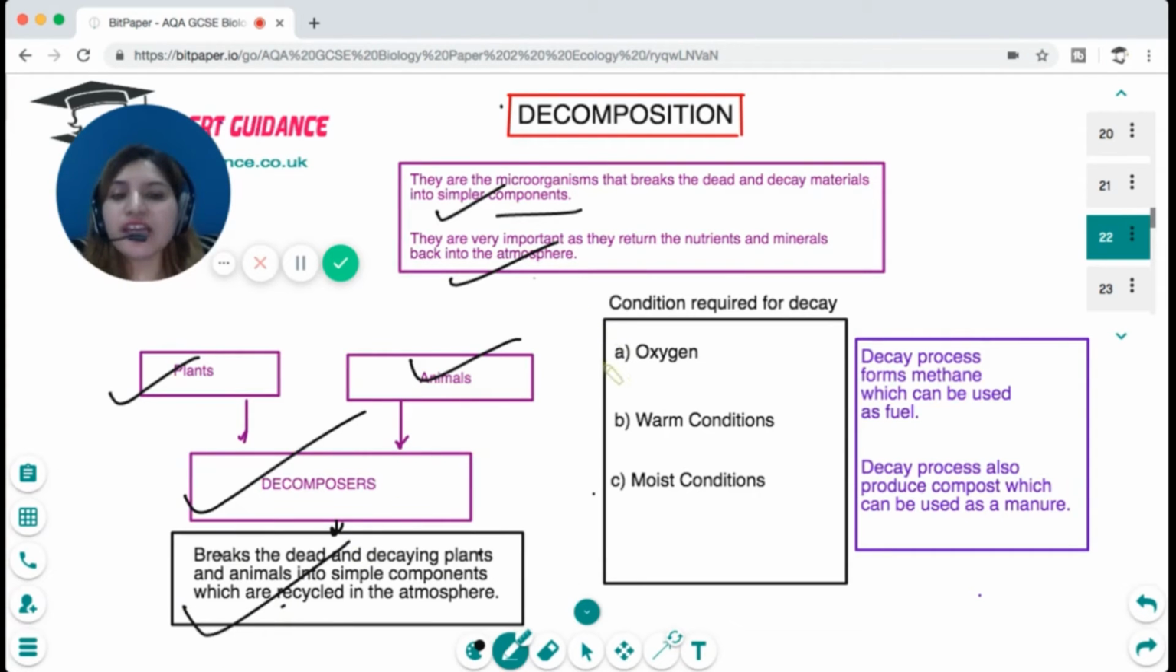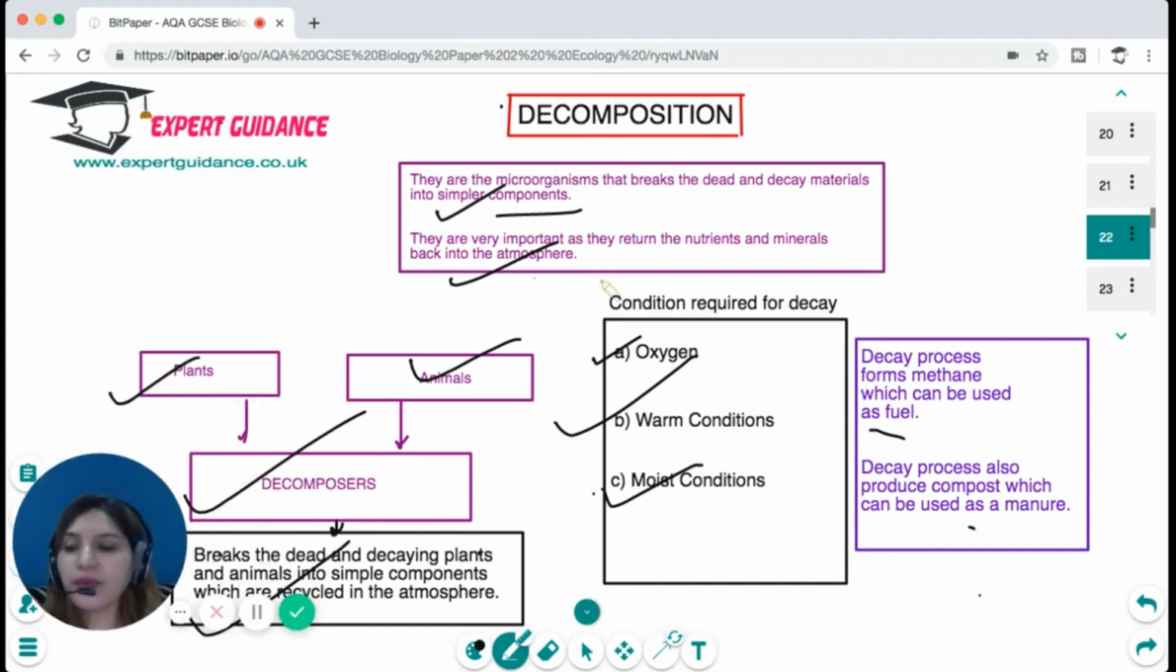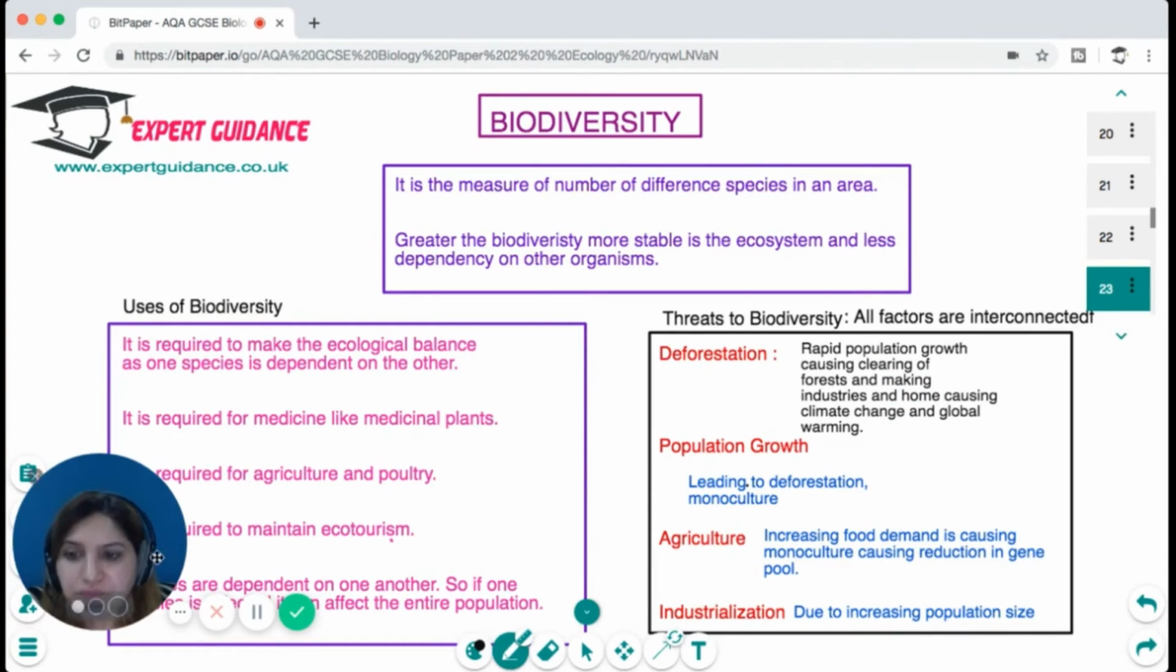Now, for decay to happen, oxygen, warm conditions, and moist conditions are required. The decay process forms methane, which can be used as fuel, and the decay process also produces compost, which can be used as manure. So decomposition is a very important step for sustaining the ecosystem.